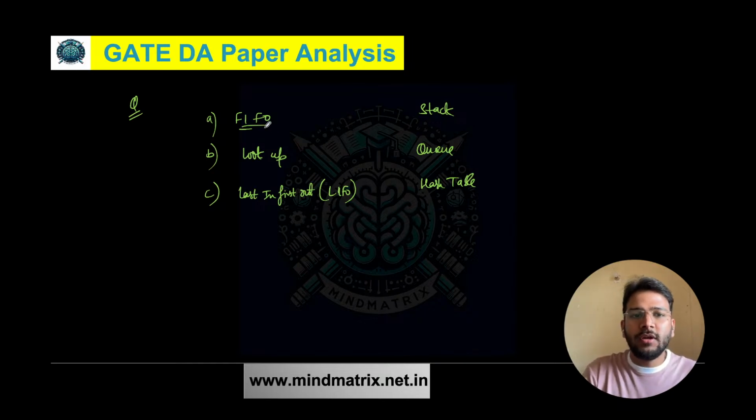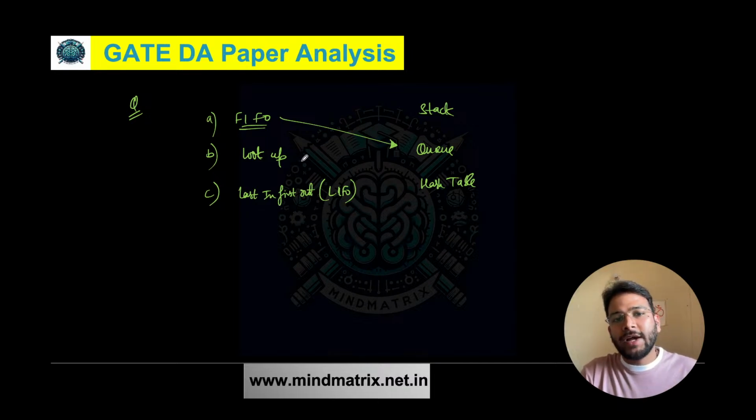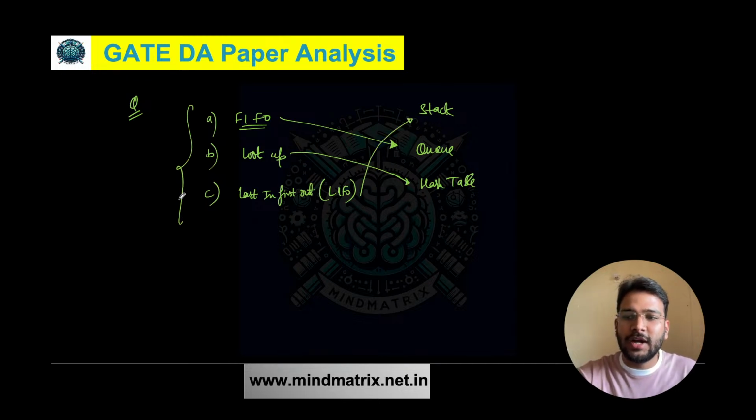So here, FIFO is definitely related to queue, because a queue follows first in first out order. Lookup: when we talk about a hash table, we look up the value based on the key, we find the value, so that is related to hash table. LIFO, last in first out, that is the property of a stack, right? So these are the simple data structure questions that we had.